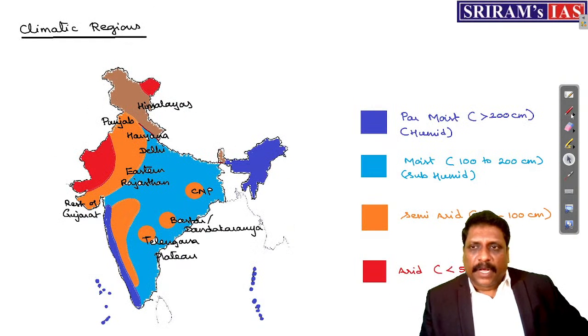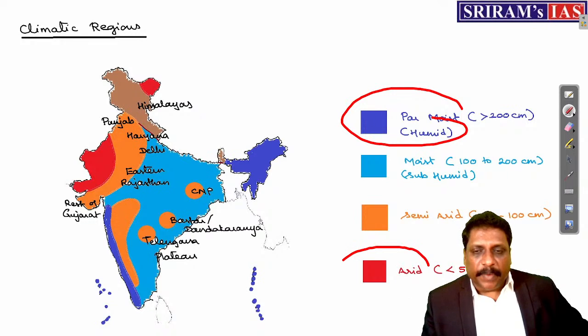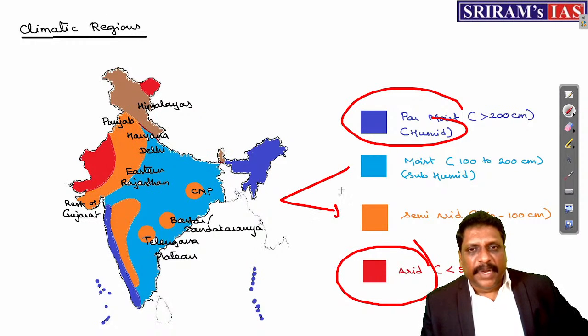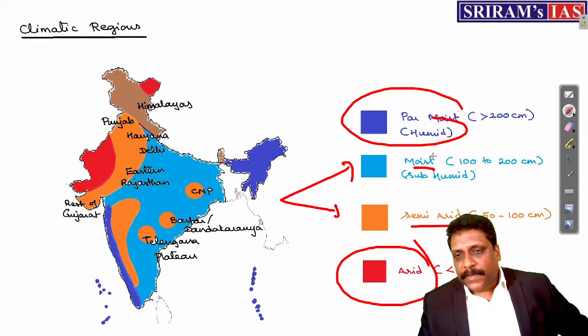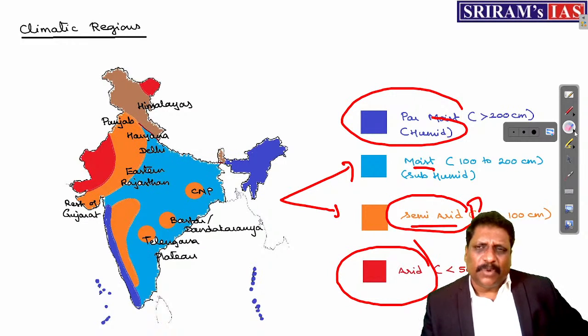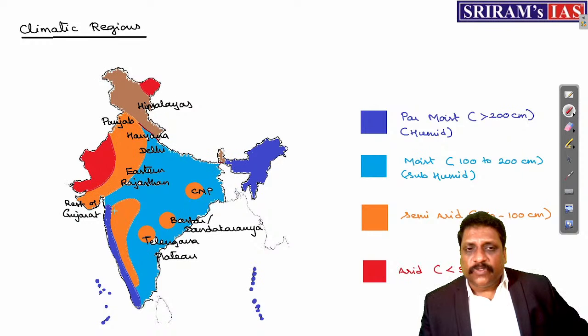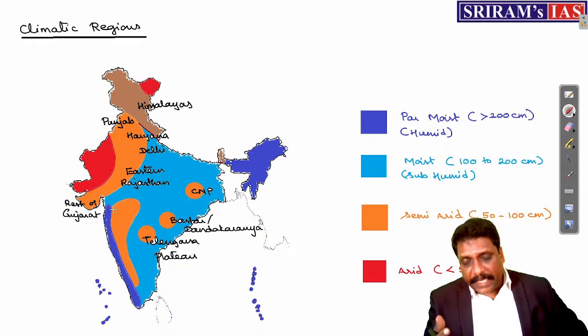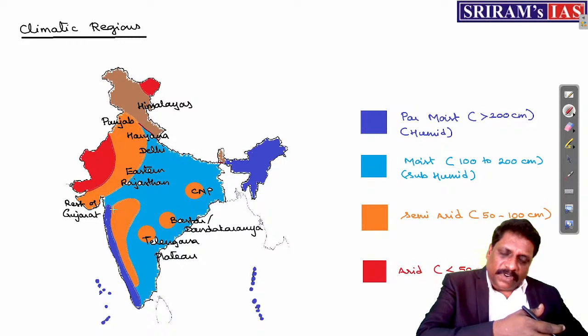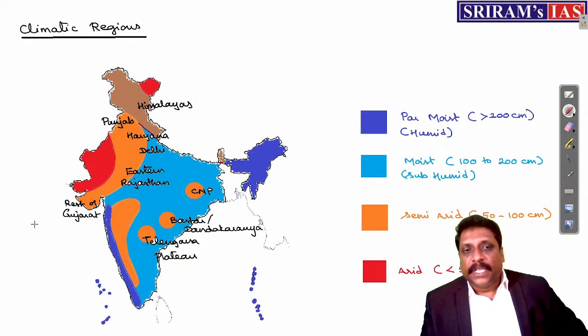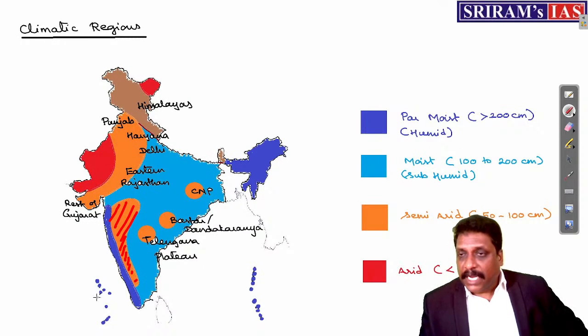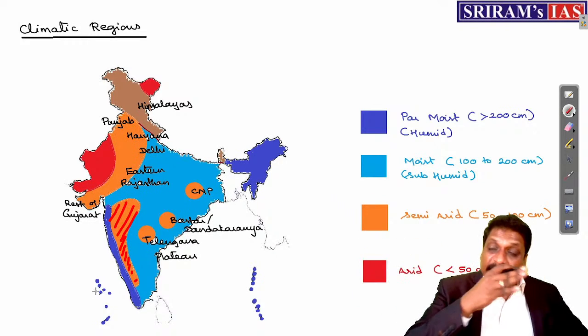Now here, per-moist climatic condition we have marked it. Arid climatic regions we have marked it. Now comes the intermediate two, moist and semi-arid. Again, if you ask me which is slightly easier for us to mark, it is semi-arid. Semi-arid means dry but not so dry. Whatever you know, you can take it. For example, once you remember, Western Ghats, we were calling it a climate divide. Western Ghat was dividing per-moist climatic condition on one side and semi-arid condition on the other side, the rain shadow interiors of Sahyadri. Then Aravalli is also called a climate divide. One side it is arid, another side it is semi-arid.